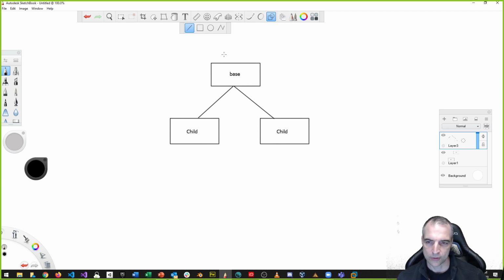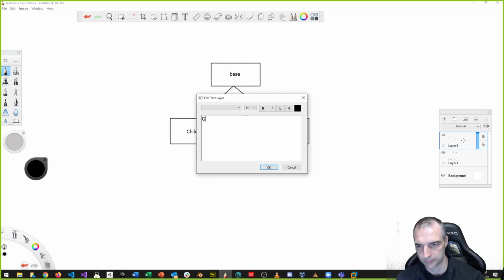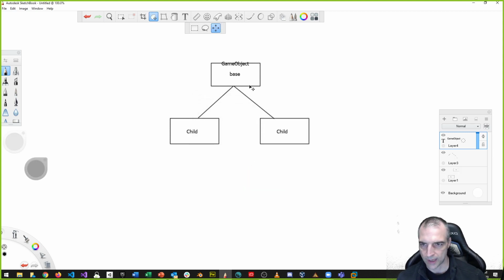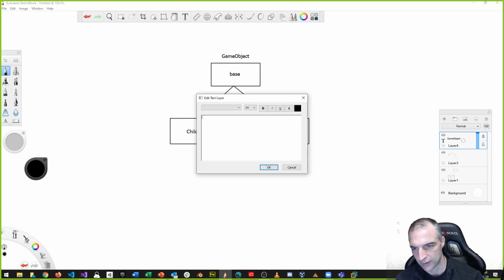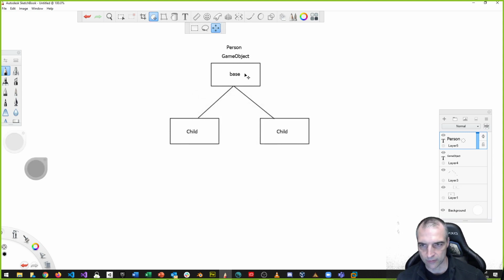But we have a situation where our base class, the one we have right now, which is called GameObject. Here's our current situation, right? Our GameObject superclass or base class right now, it doesn't mean anything. And let me explain this for a second. GameObject is so generic, it reminds me a lot of the person superclass, right? If I looked at person as an example, person doesn't have a lot of contextual meaning. Whereas student has a lot more contextual meaning.